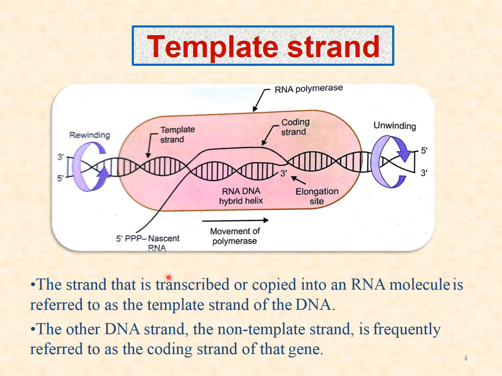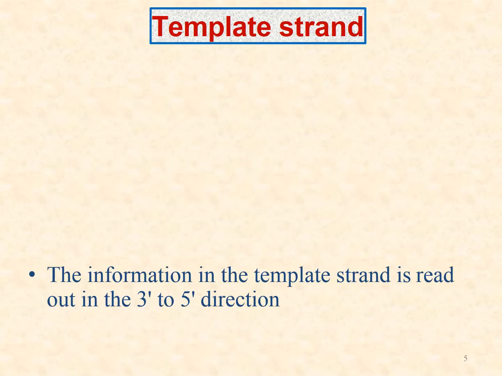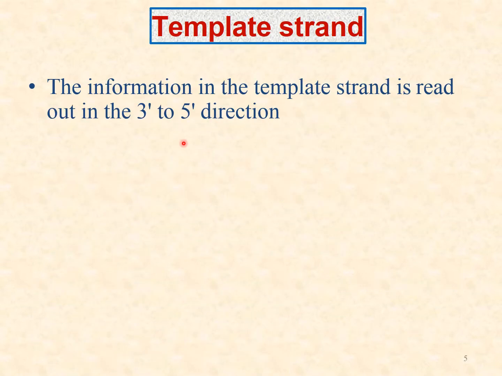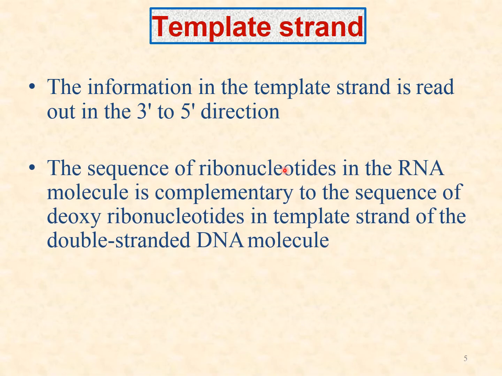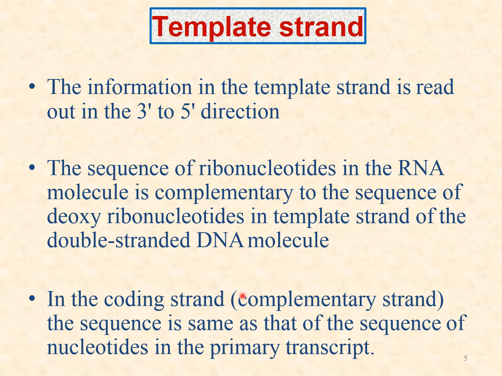This template strand runs from 3' to 5', whereas the coding strand and the new messenger RNA run from 5' to 3'. The information in the template strand is read out in the 3' to 5' direction, and the ribonucleotide sequence is complementary to the sequence of the template strand. The coding strand has the same sequence as the primary transcript.